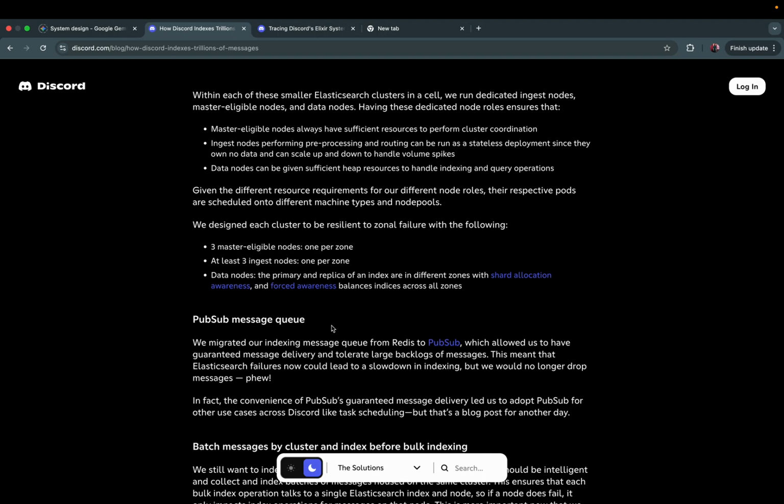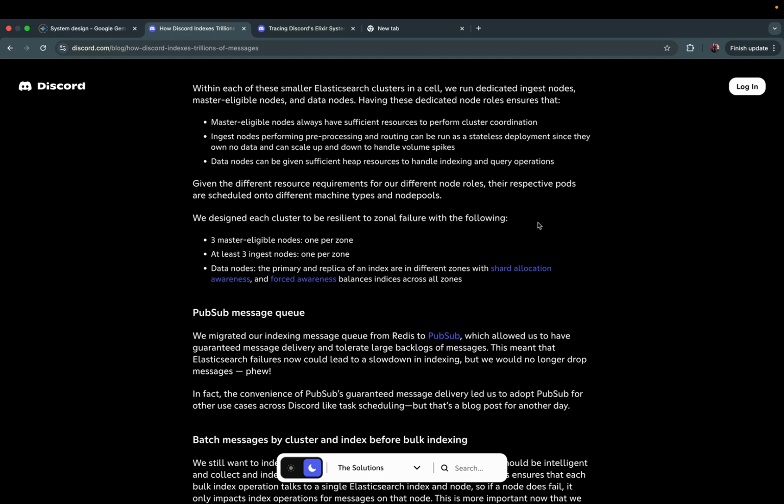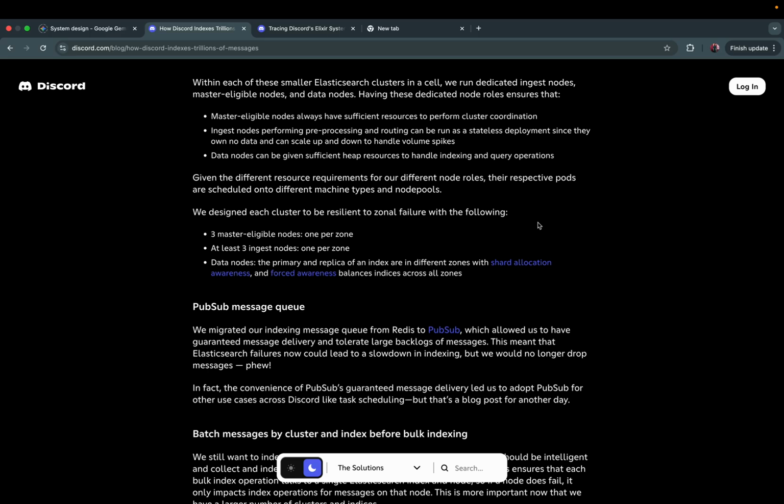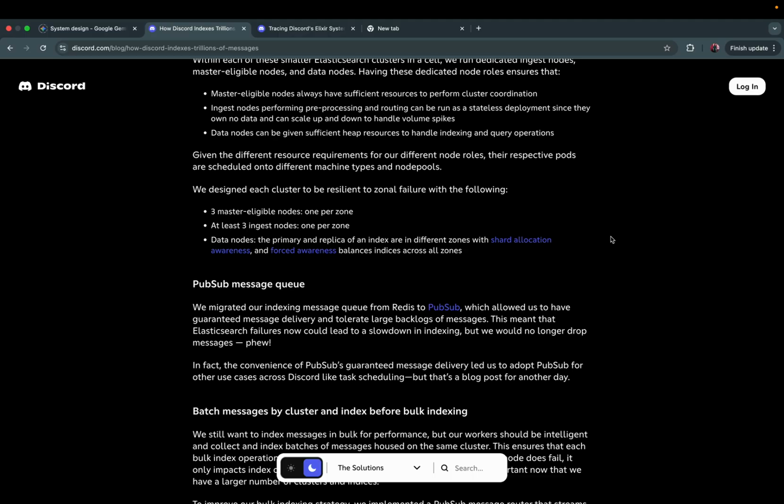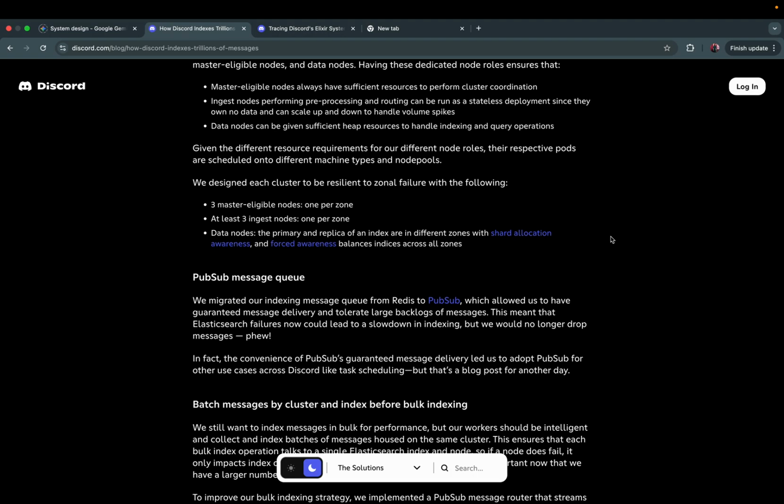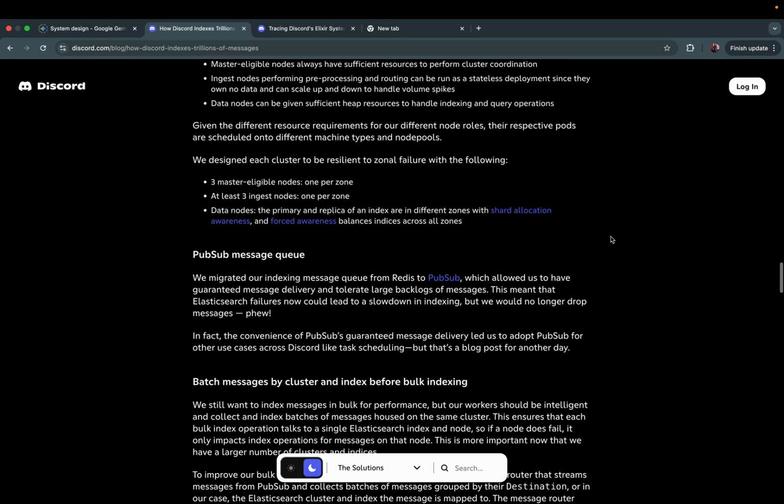Within each of these smaller Elasticsearch clusters in a cell, we run dedicated ingest nodes, master eligible nodes, and data nodes. Having these dedicated node roles ensures that master eligible nodes always have sufficient resources to perform cluster coordination. Ingest nodes perform pre-processing and routing and can be done as a stateless deployment since they have no data of their own and can scale up and down to handle volume spikes. Data nodes can be given sufficient heap resources to handle indexing and query operations.